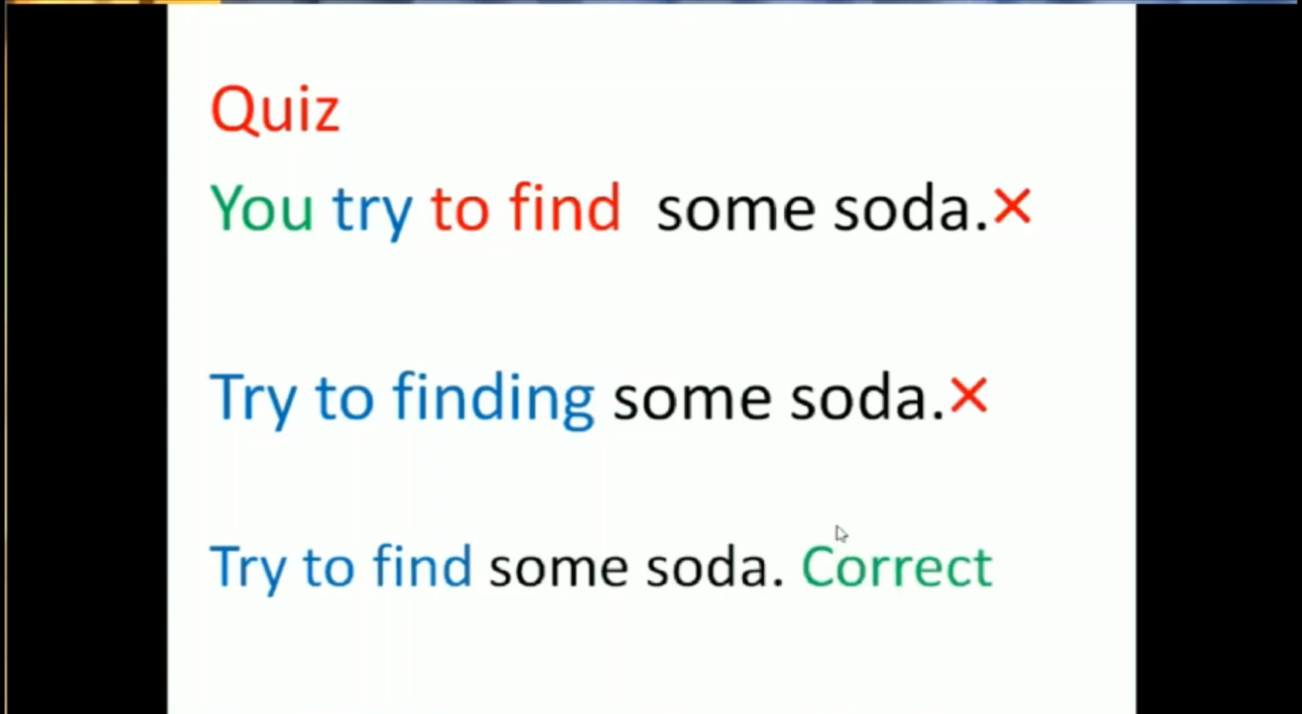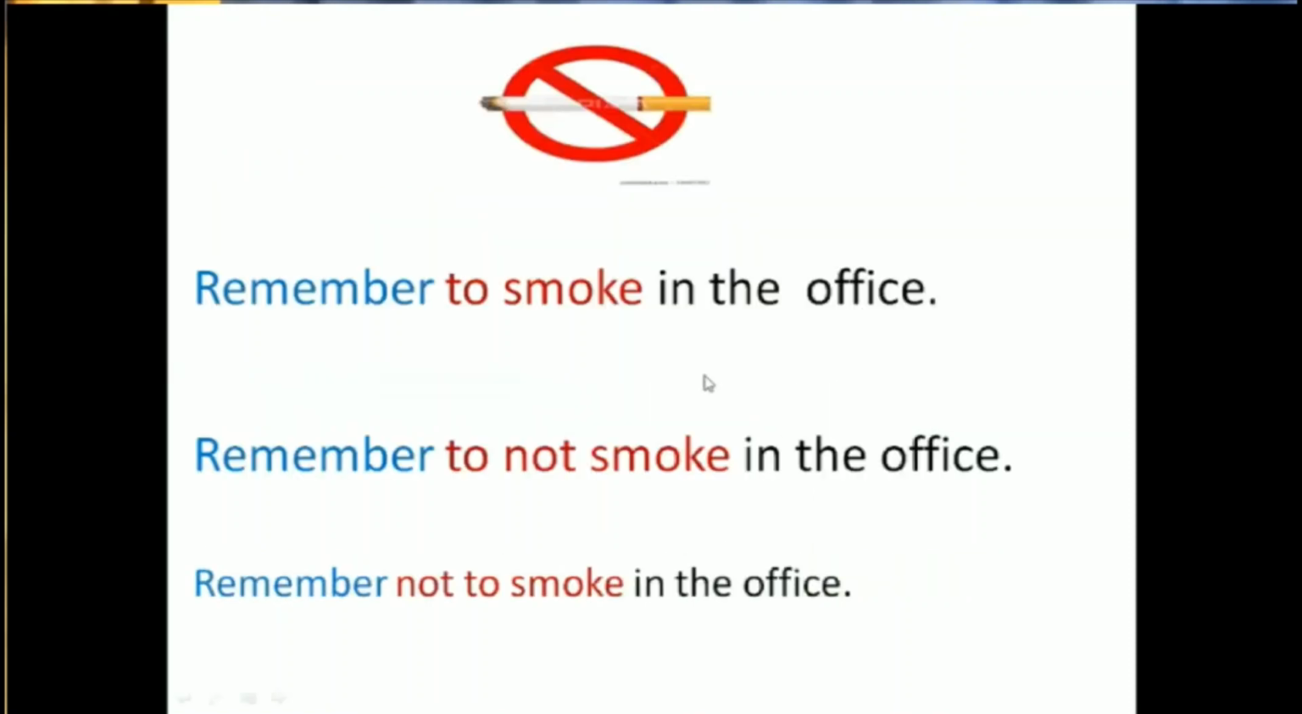All right, this one says, remember to smoke in the office. The sentence structure is right, but the sentence here is wrong because you see a symbol here that says no smoking. So remember to smoke in the office. No, it's wrong. All right, let's go to the second sentence here.